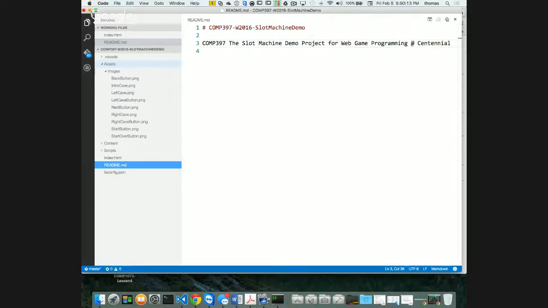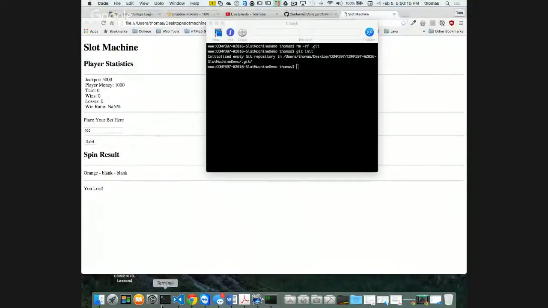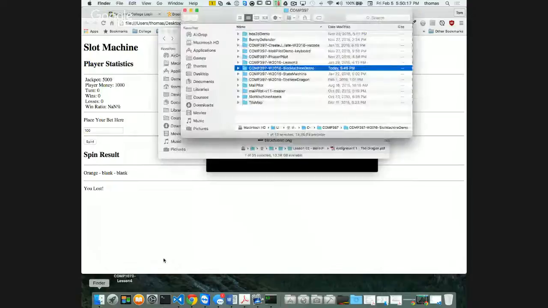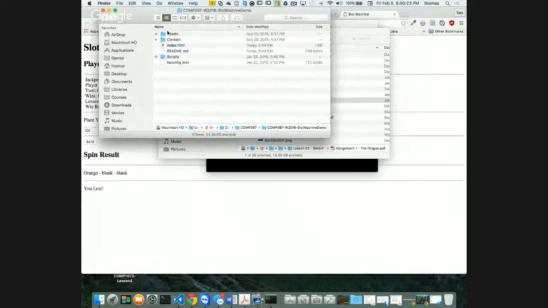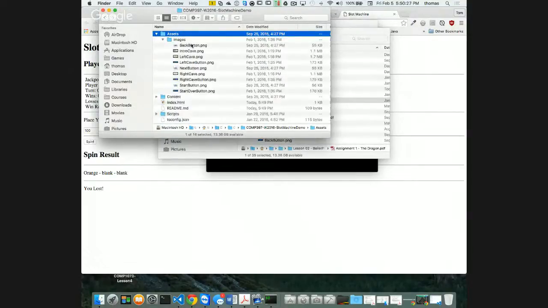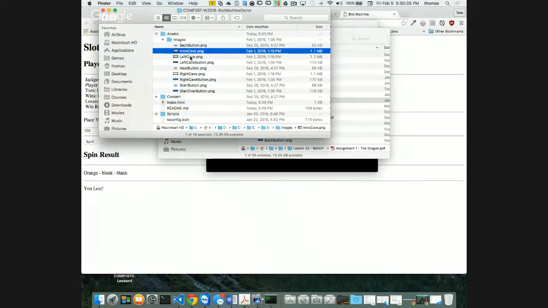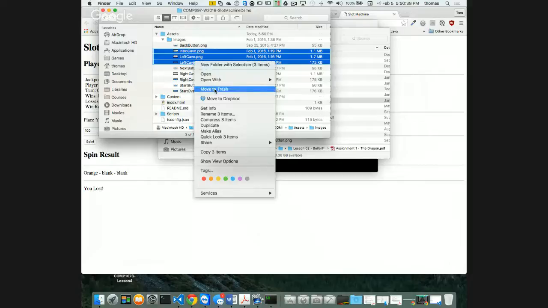The fastest way to do it is on the operating system, obviously, because I can do more file manipulation here on my operating system. So here's my slot machine demo, and let me just go into it so you can see it. I've got my assets, and under assets I have my images. I want to get rid of the stuff that I don't need. My back button I might use. I might need my next button or my restart button. That's okay. But my intro cave, all this stuff here, I want to get rid of because it doesn't make any sense for my new project. So get rid of it all.